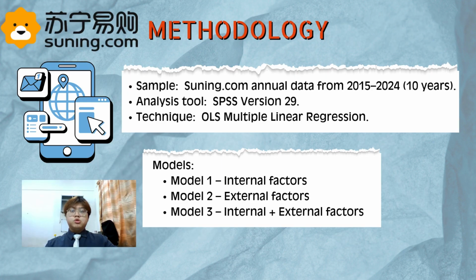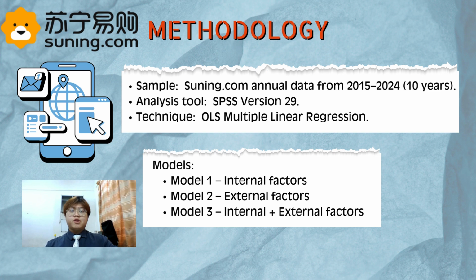This study used Suning.com financial data from 2015 to 2024, which is 10 years. The data is analyzed using multilinear regression with SPSS. Three models are used. Model 1 is internal factor. ROA is tested with current ratio, debt to income, operating margin, operating ratio, and corporate governance index.